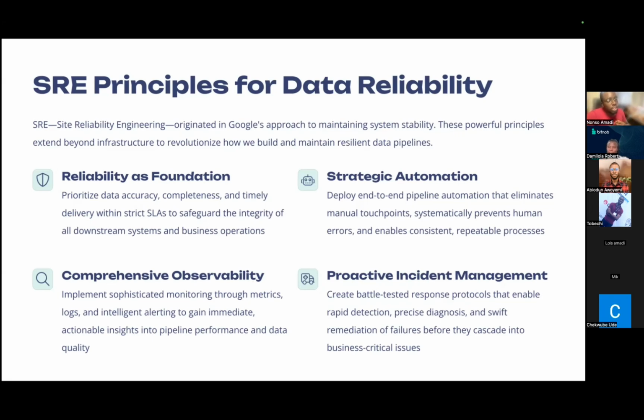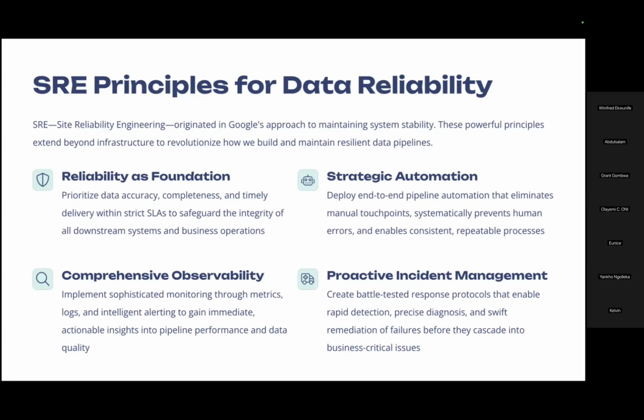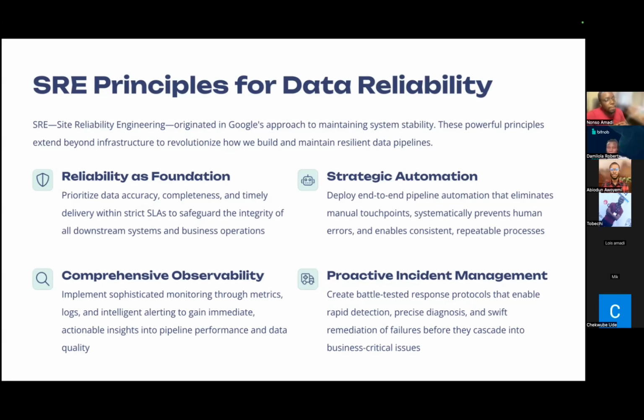The third point is to ensure that we have comprehensive observability. Why? Because comprehensive observability is crucial. When we have sophisticated monitoring, adequate metrics, and even logs, we're able to gain immediate and actionable insight into pipeline performance and data quality. We're able to see how our pipelines perform either under undue stress or at a normal performance level. Finally, we want to be proactive with our incident management.